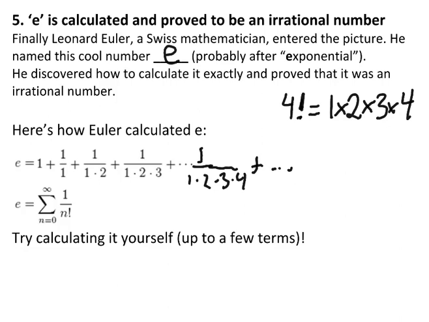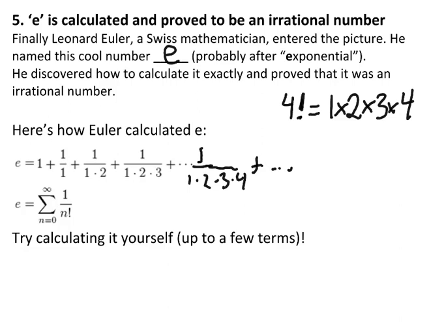So what you can see here is I've got 1 plus 1 over 1 factorial plus 1 over 2 factorial plus 1 over 3 factorial plus 1 over 4 factorial. The fast way of writing it is the sum. The sigma symbol here means the sum from n equals 0 all the way to n equals infinity. So n equals 0, 1, 2, 3, 4, 5, 6, all the way up to infinity, of 1 divided by n factorial. Let's actually try calculating this ourselves.